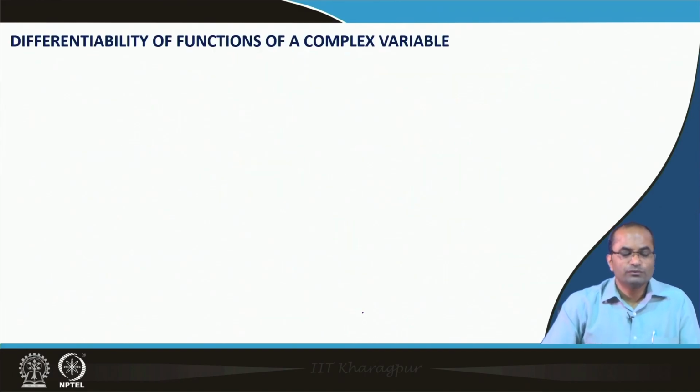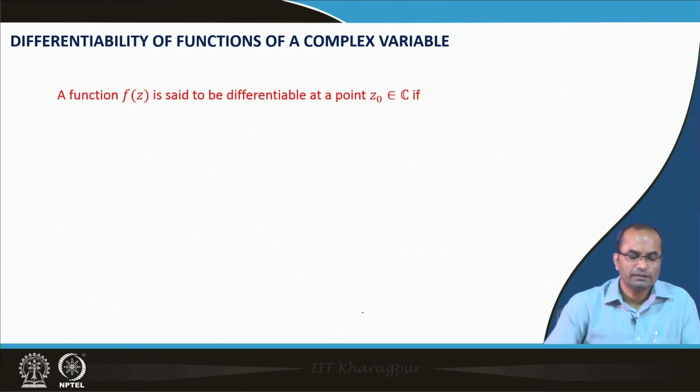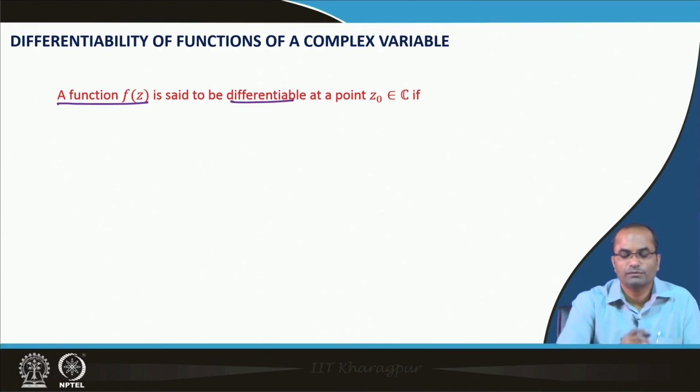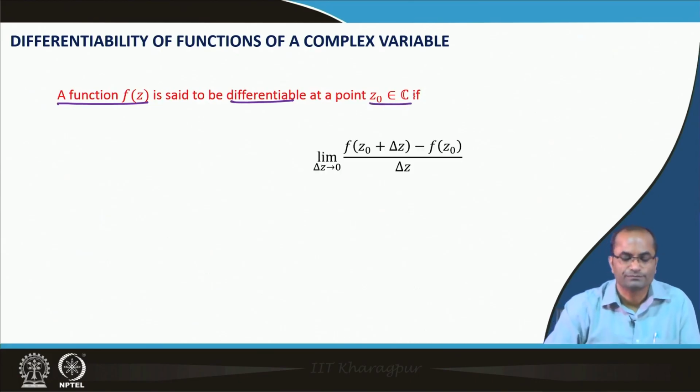Now, we will move to the most important topic of this lecture, that is the differentiability of functions of a complex variable. To define differentiability, we say a function f(z) is differentiable at a point z naught from the set of complex numbers if this quotient has a limit. So, what is this quotient?